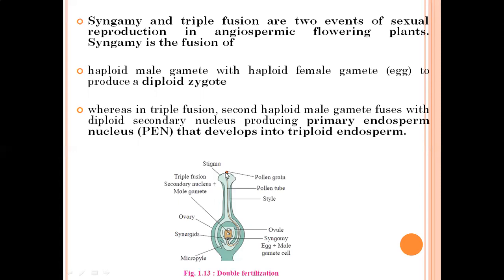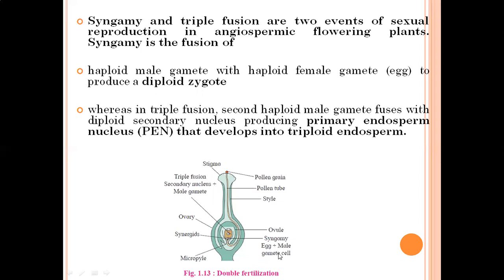This is the stigma, this is the pollen grain, the pollen tube arises and enters through the micropylar end inside the embryo sac. This is the pollen tube and style. Now see, syngamy means what? It is the fusion of the haploid male gamete with the haploid female gamete, that is the egg, to produce a diploid